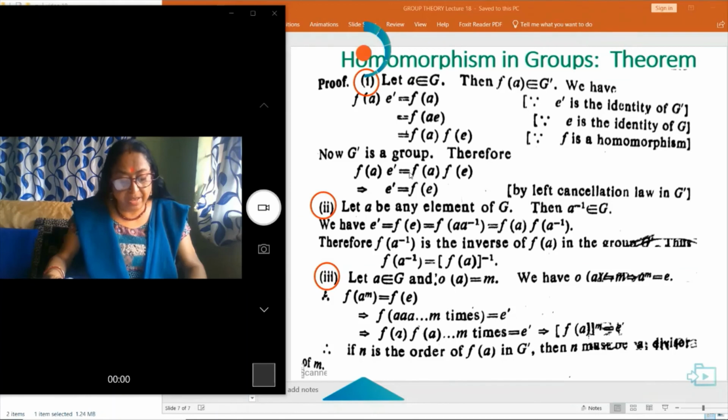So f(a) into f(a), m times, is equal to e dash. So f(a) whole to the power m is equal to e dash. If n is the order of f(a) in G dash, then n must be a divisor of m, as per the theorem which states that if the element a of a group G is of order n, then a to the power m is equal to e if n is a divisor of m.